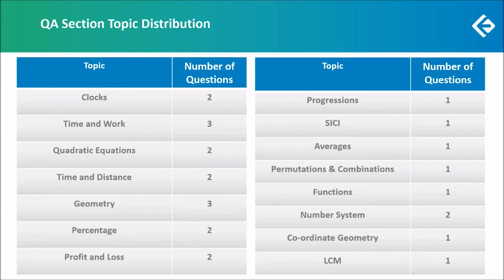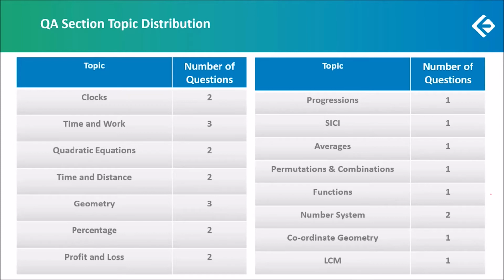We had 1 question on permutation and combinations, rearranging the letters of the word coffee. We had 1 question on functions. That was also a question on graphs. We had 2 questions on number system, 1 on base system, and 1 in which 2 2-digit numbers were being added to get a 3-digit number. We had 1 question on coordinate geometry. We had a quadrilateral, and we had to find the point of intersection of the diagonals. And we had 1 question on LCM, in which we simply had to find the LCM of 2 fractions.